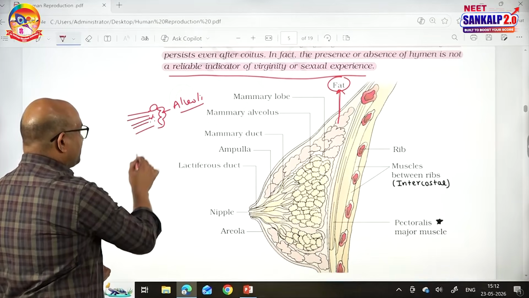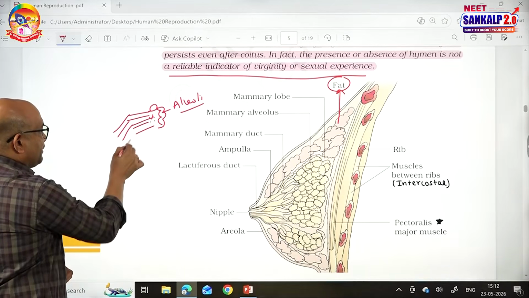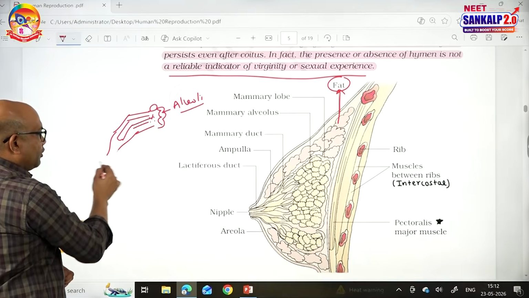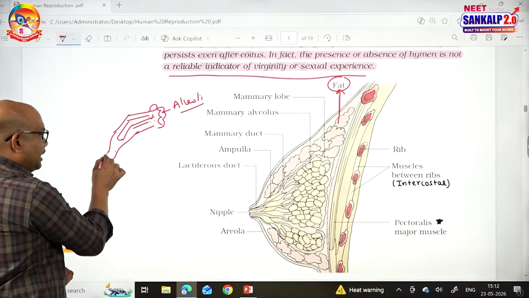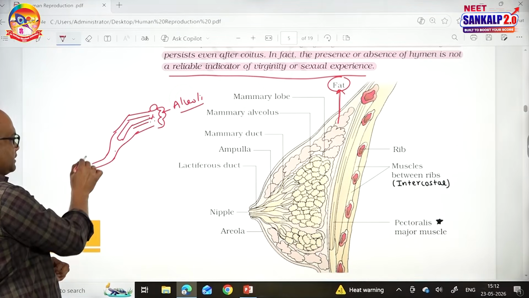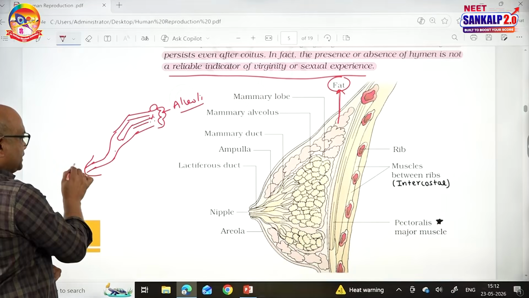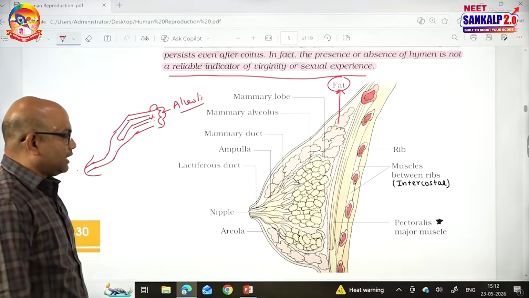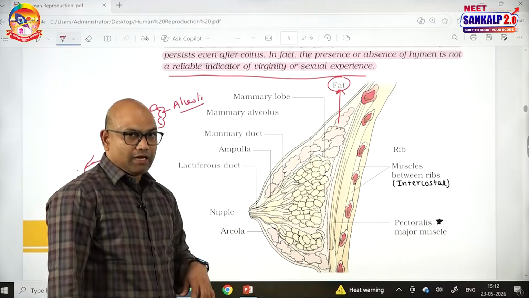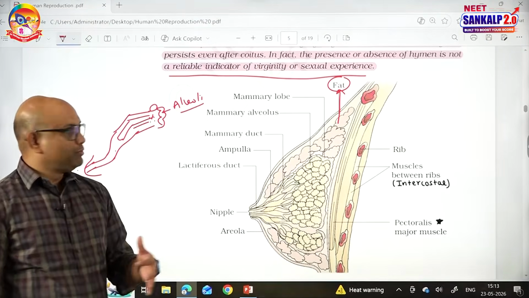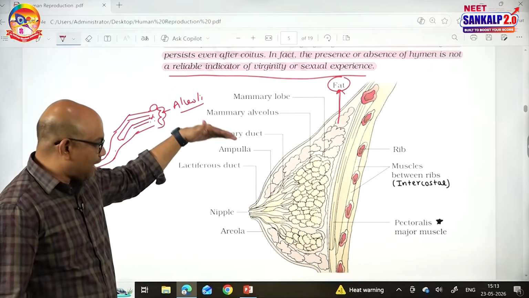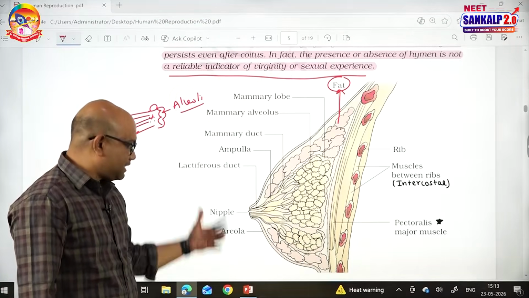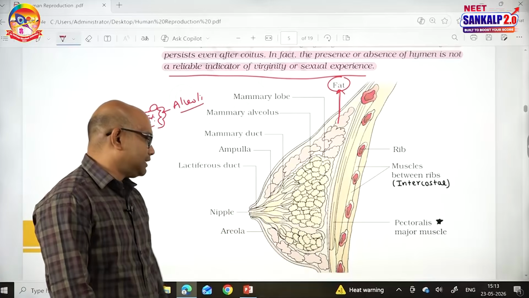From mammary tubules, it is collected into mammary ducts. Mammary ducts join to form the mammary ampulla. The ampulla opens into the lactiferous duct. The lactiferous duct opens at the tip of the nipple. So, regarding the passage of milk in mammary glands: first alveoli, alveoli to mammary tubule, mammary tubules to mammary duct, duct to ampulla, ampulla to lactiferous duct. The lactiferous duct opens at the tip of the nipple.